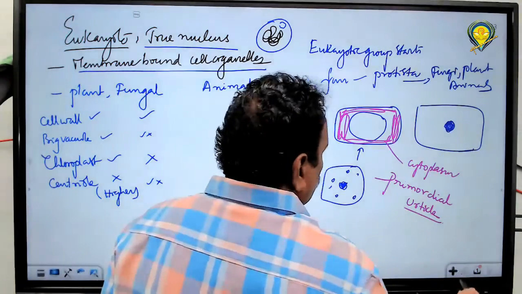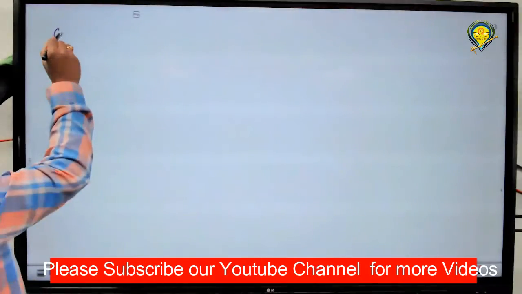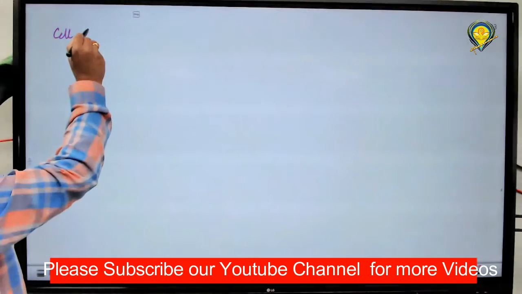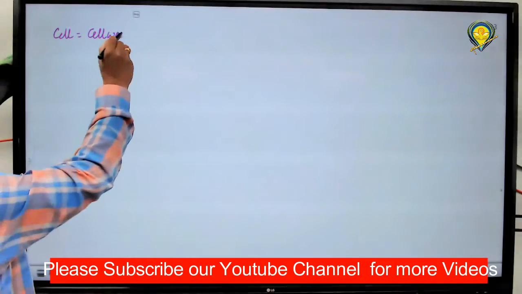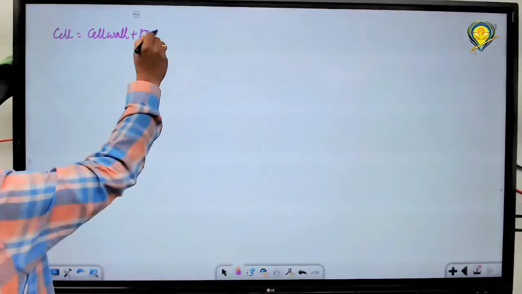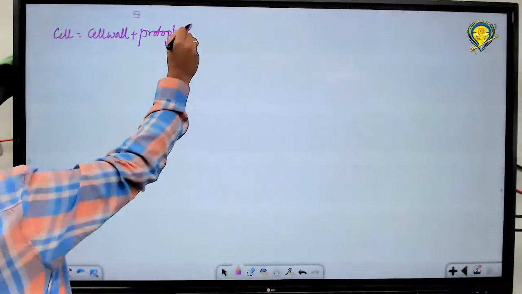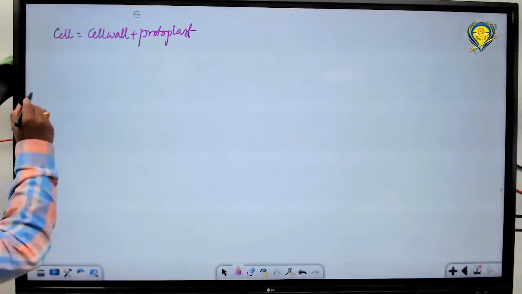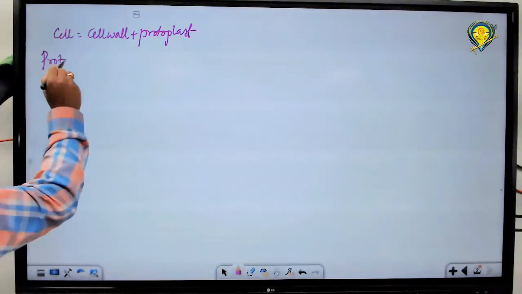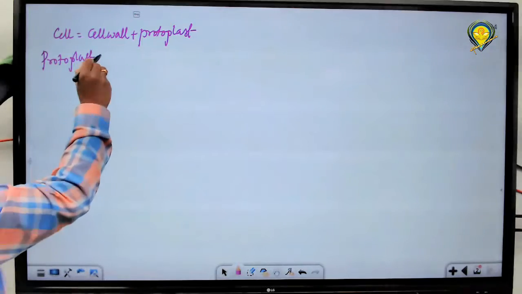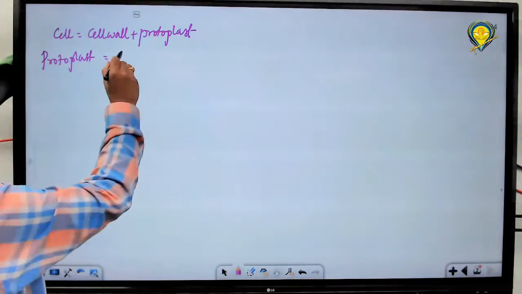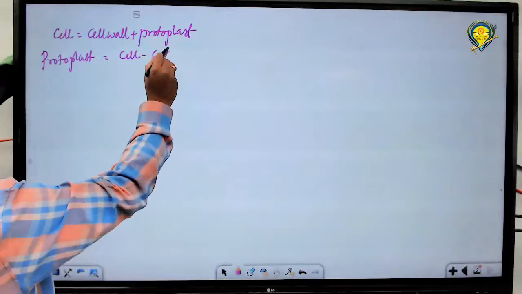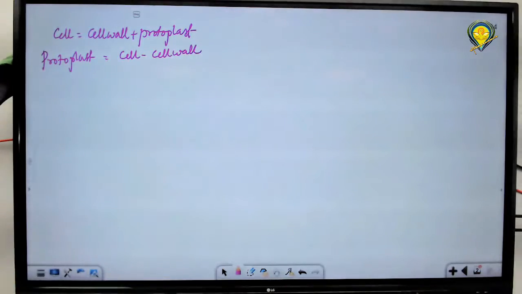Okay. Now, when you see the structure of this particular type of cell, a cell is a cell wall plus protoplast. Cell is nothing but cell wall plus a protoplast. Now we check the protoplast. Protoplast is equal to cell minus cell wall. We are talking about the plant cell.